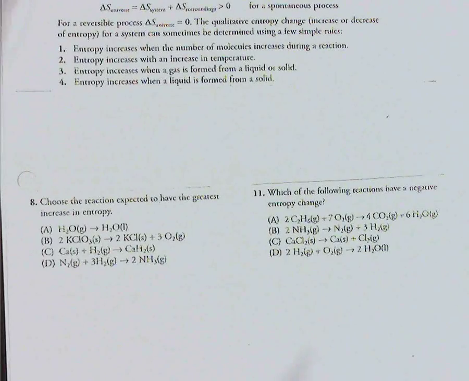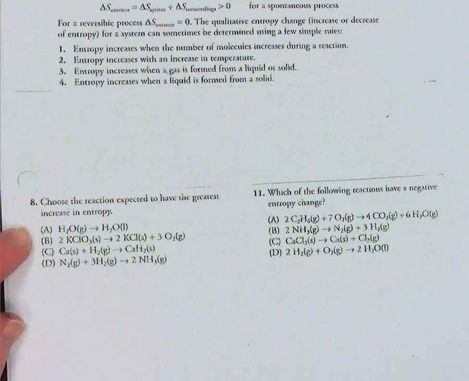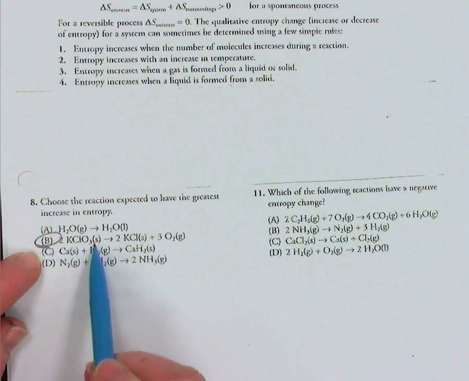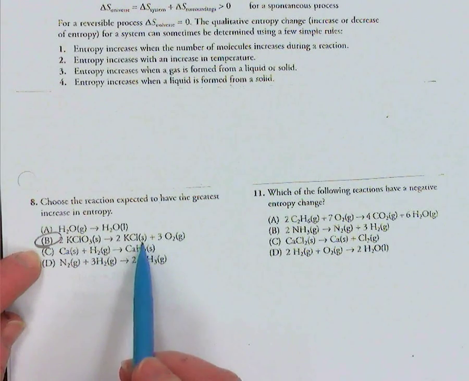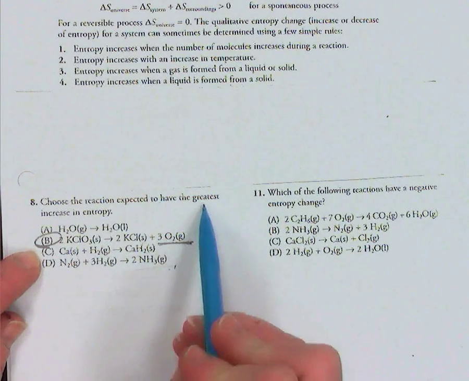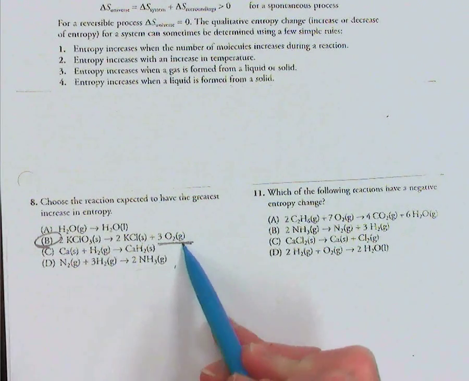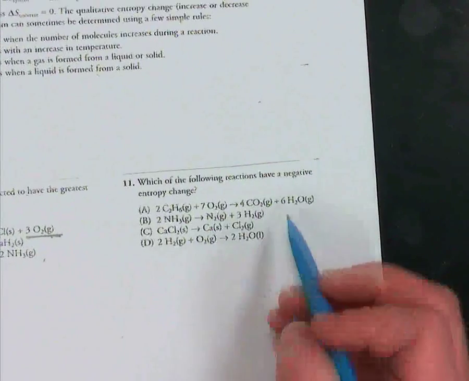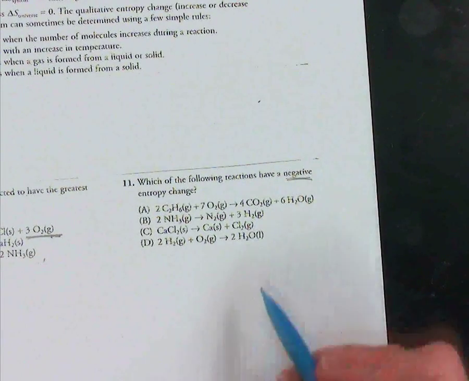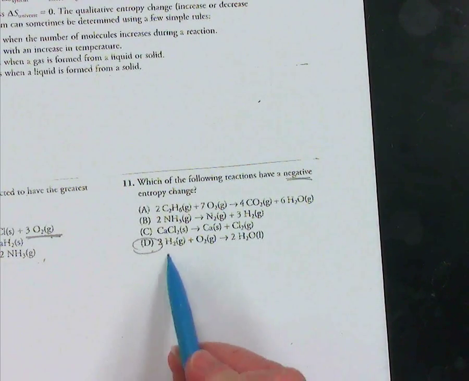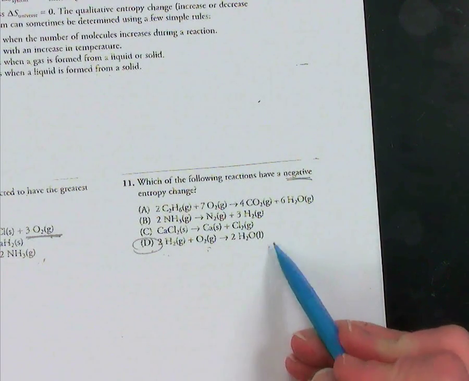Here, the correct answer for 8 is B, because you are starting with just solid, making solid but 3 moles of gas. Nothing else compares. Nothing else creates as much disorder and randomness. The answer for D, negative entropy, would be decreasing. We are taking in D 3 moles of gas and making 2 from it.